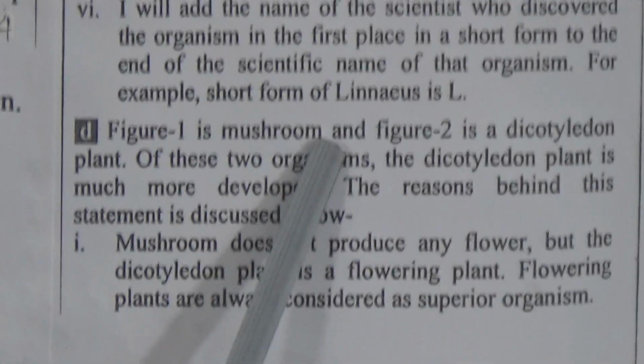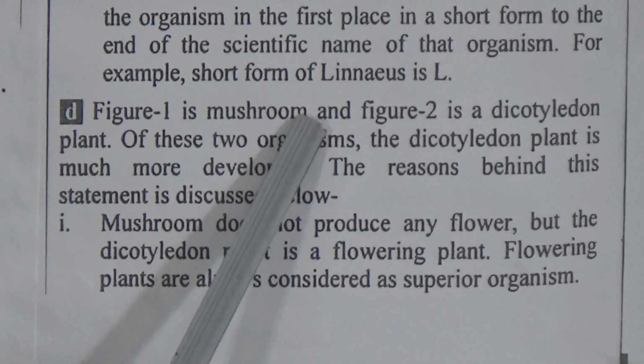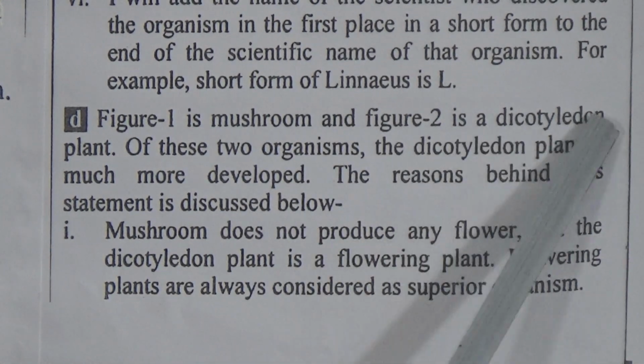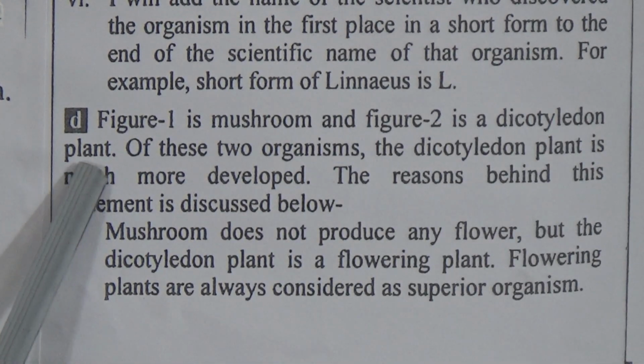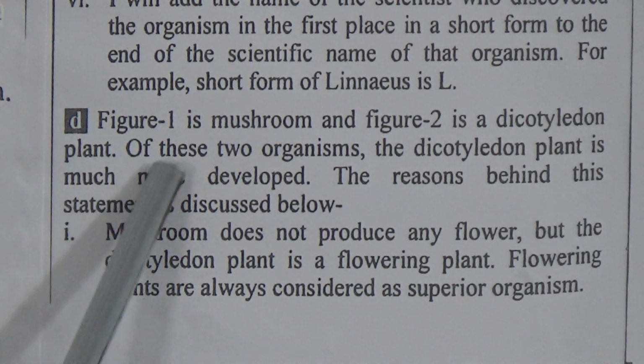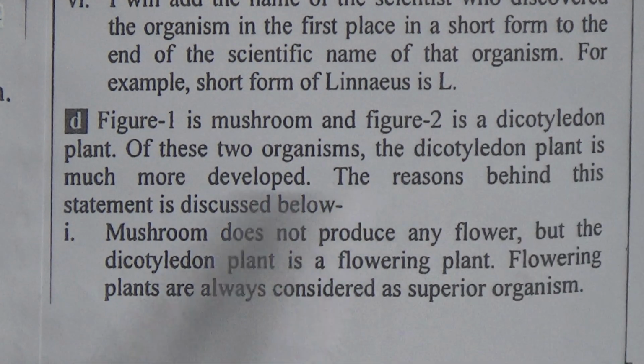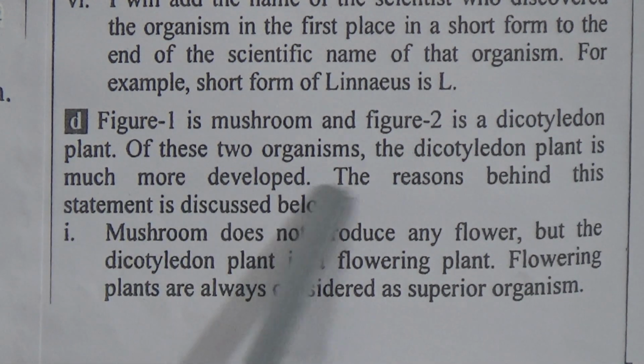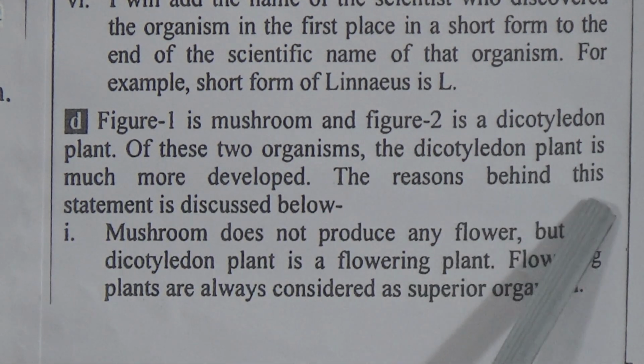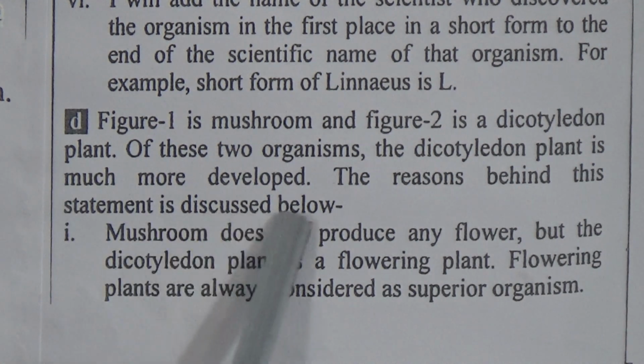Come to the question answer. Figure 1 is a mushroom, that means it is a member of fungi. Figure 2 is a dicotyledonous plant, that means it is a member of plantae. Of these two organisms, the dicotyledonous plant is much more developed. The reasons behind this statement are discussed below.